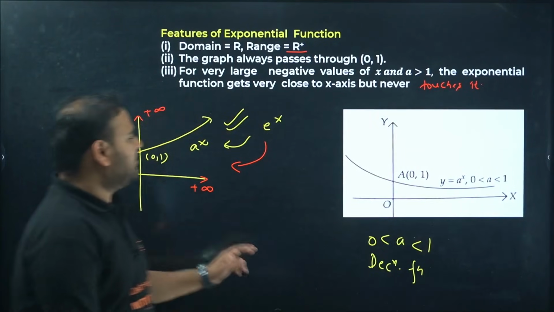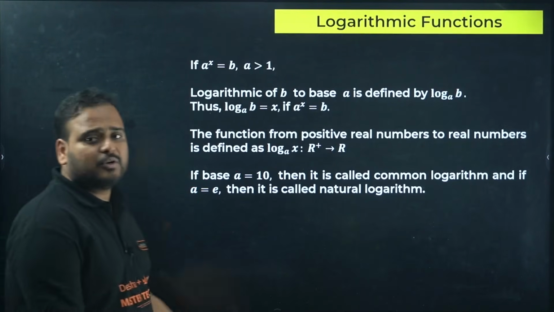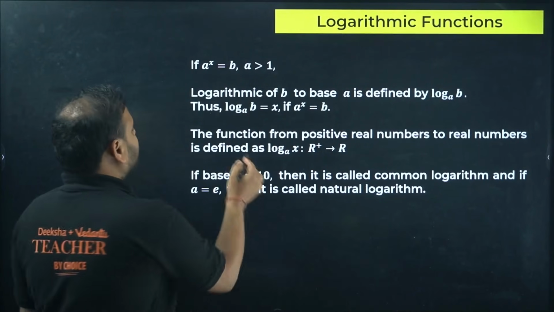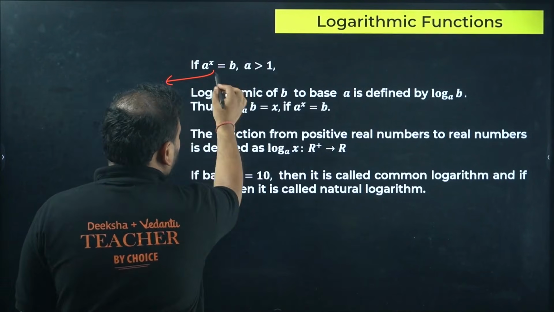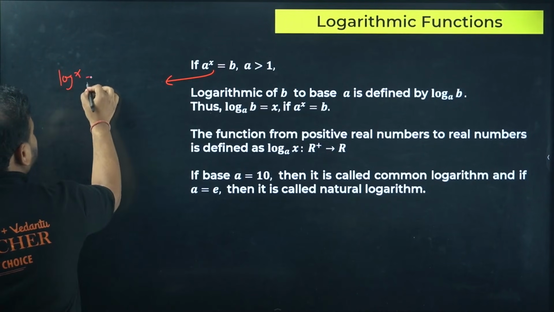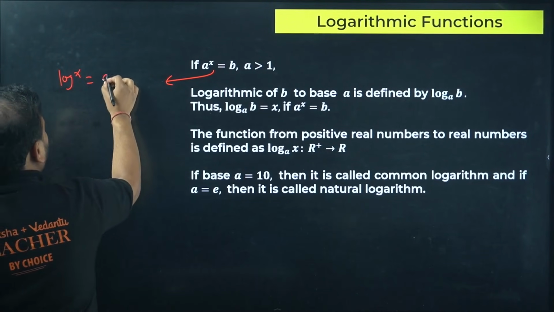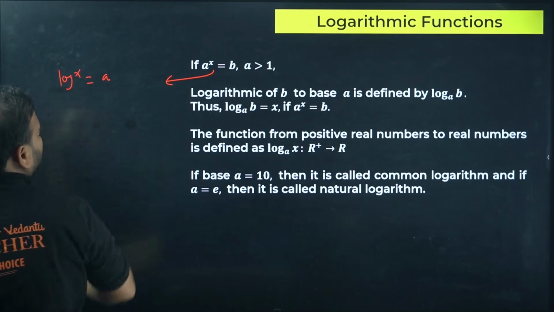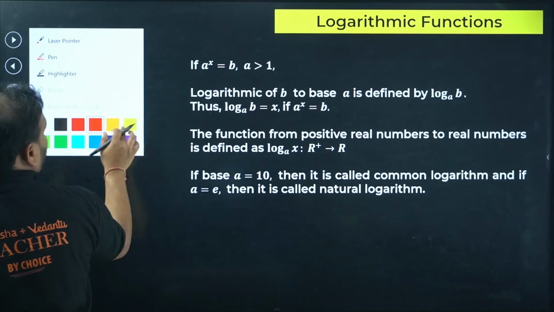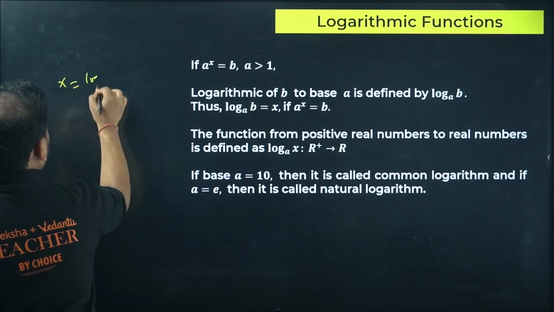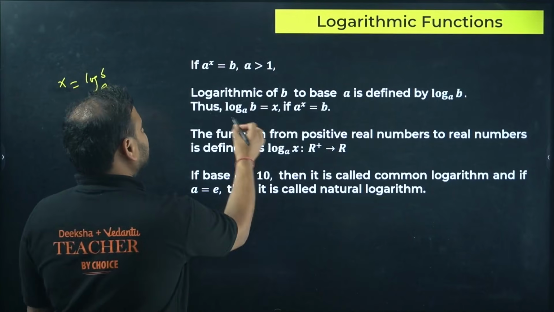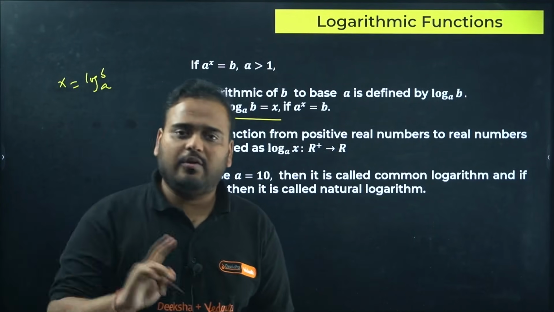The x-axis never reaches the 0 value. Now we have, similar to this, the inverse of the exponential function, which is called the logarithmic function. You simply take log on this exponential condition. Log of x becomes log of b with the base a. Log of b with the base a will be your value of x. So these are your inverse forms.